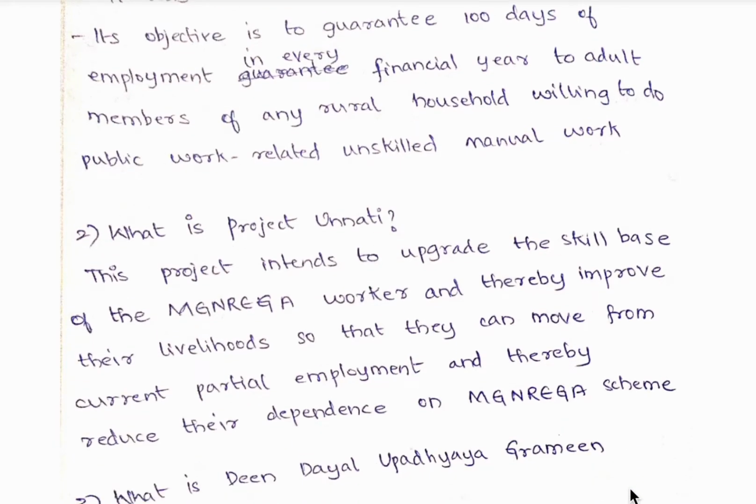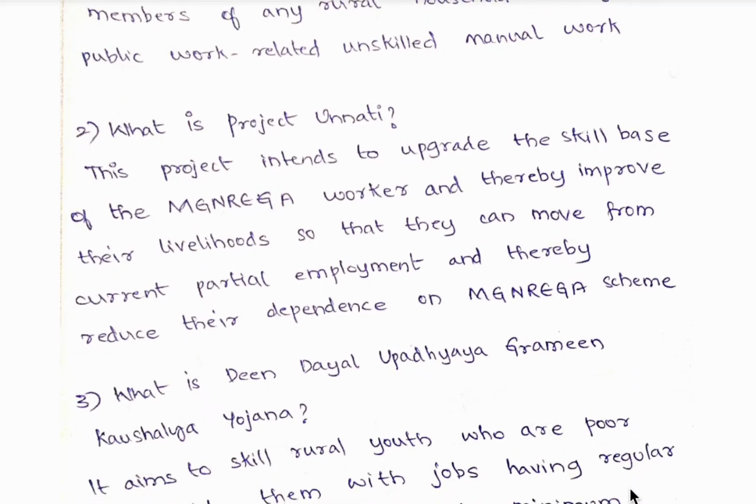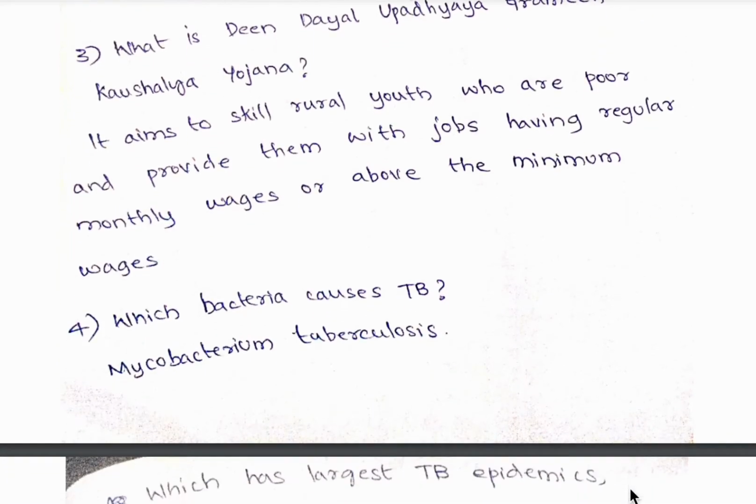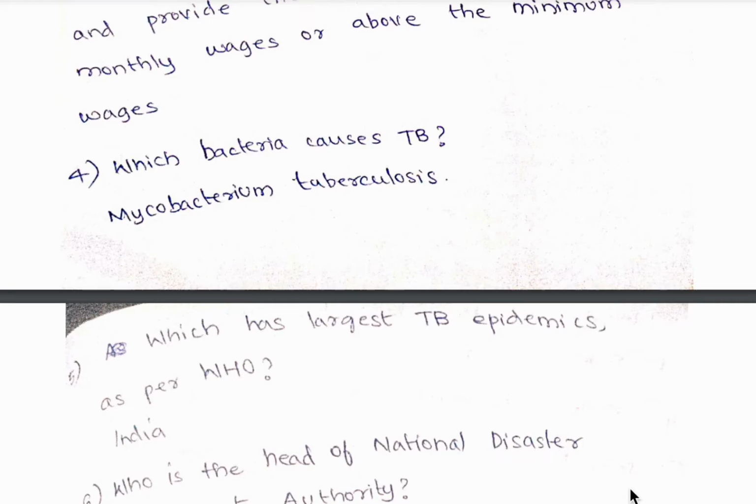So the second question, what is Project Unnati? This project intends to upgrade the skill base of MGNREGA workers and thereby improve their livelihoods so that they can move from current partial employment, thereby reducing their dependence on the MGNREGA scheme. Third question, what is Deen Dayal Upadhyay Gramin Kausalya Yojana? It aims to skill rural youth who are poor and provide them with jobs having regular monthly wages at or above the minimum wages.